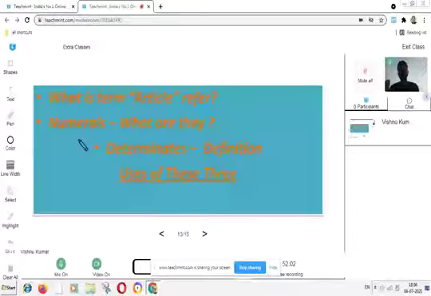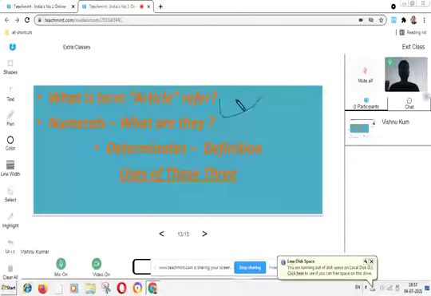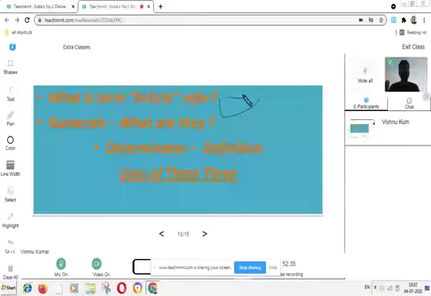Alright, what is the term article? Here, article is not the article which is published in the newspaper. That one is different. Here, articles are the words which tell about the numerals of objects, things, and people. Article could be a definite article or an indefinite article.